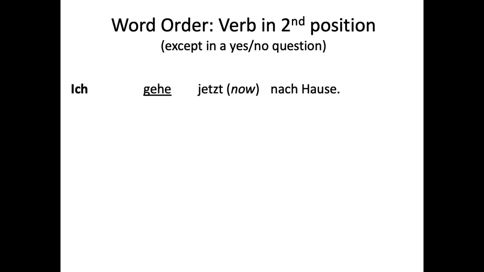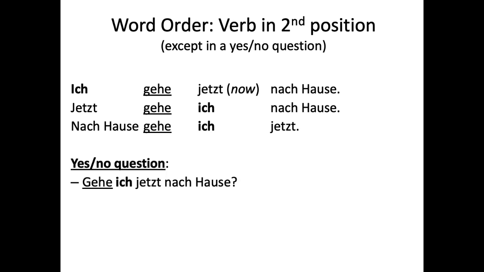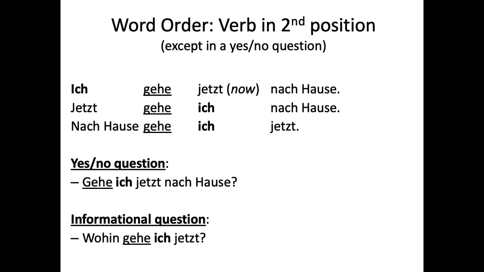You could say, for example, ich gehe jetzt nach Hause. Or if we wanted to emphasize now, jetzt, you could say, jetzt gehe ich nach Hause. Or you could say, nach Hause gehe ich jetzt. Home, I'm going now. I'm going home now. Or you could say, gehe ich jetzt nach Hause? Do I go home now? Am I going home now? Or maybe, wohin gehe ich jetzt? Where to am I going now? Or maybe, wann gehe ich nach Hause? When am I going home? Wann gehe ich nach Hause?